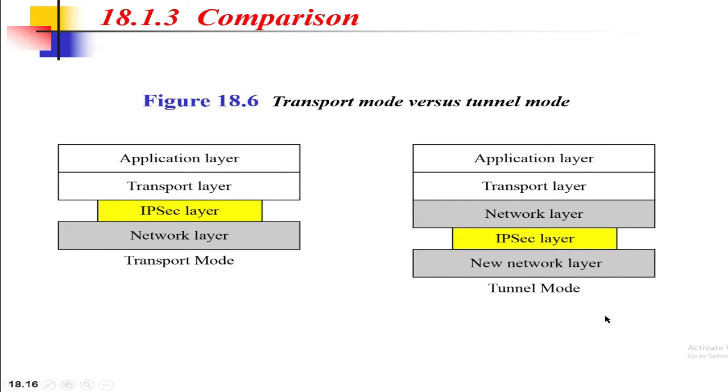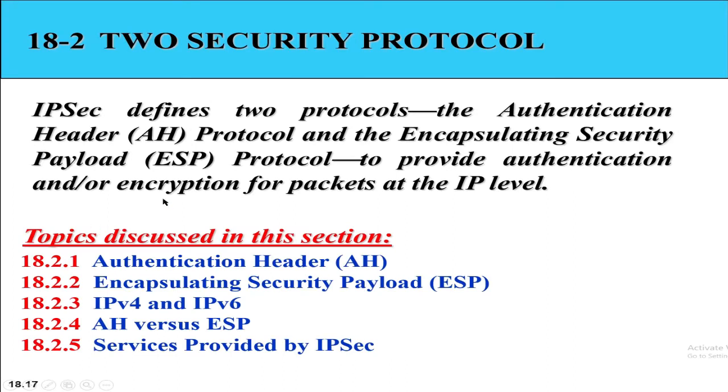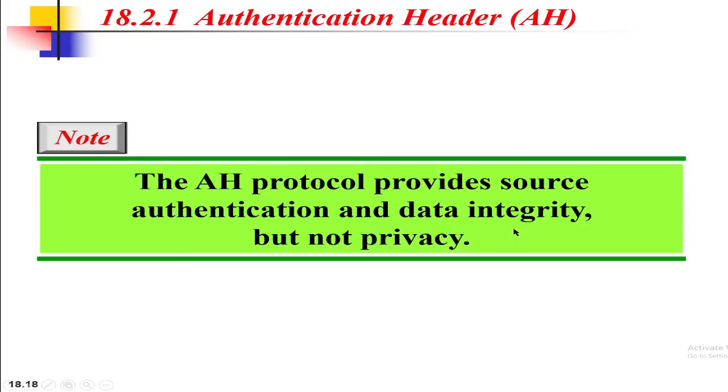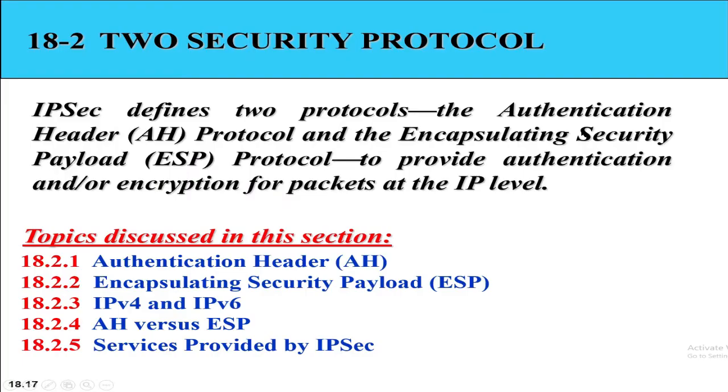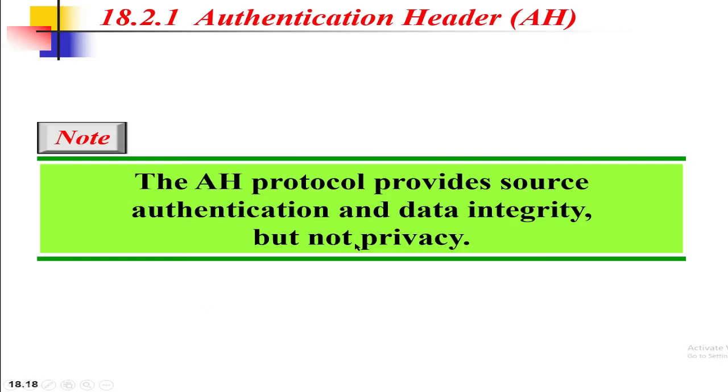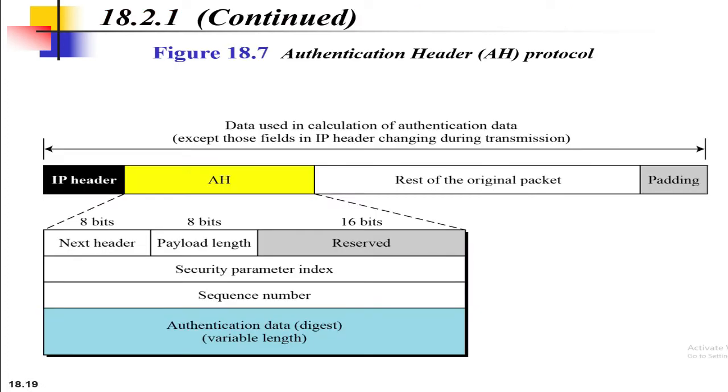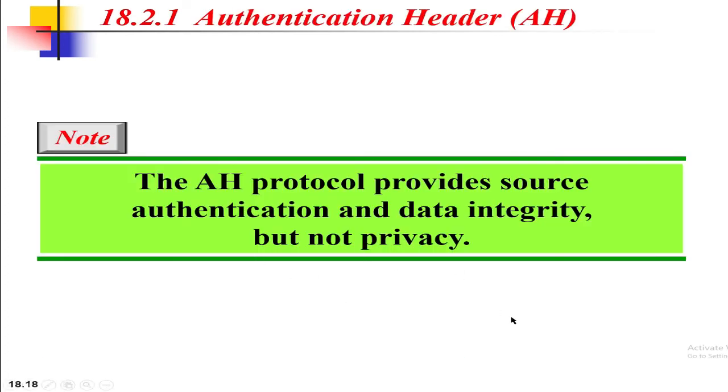Okay. We have already discussed a little bit about authentication header protocol and encapsulating security protocol, but in this slide, we will discuss in detail. In order to provide security in the network layer, IP security defines two different protocols, authentication header protocol and encapsulating security payload protocol. The authentication header protocol is designed to authenticate the source host and to ensure the integrity of the message carried in IP packets.